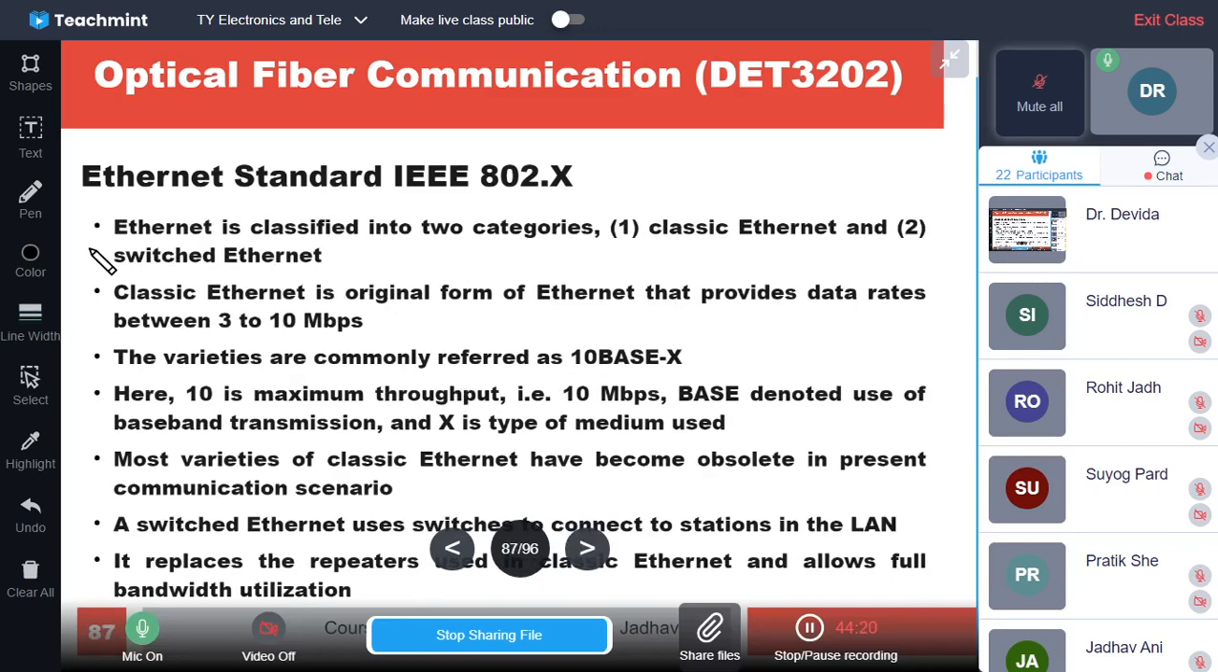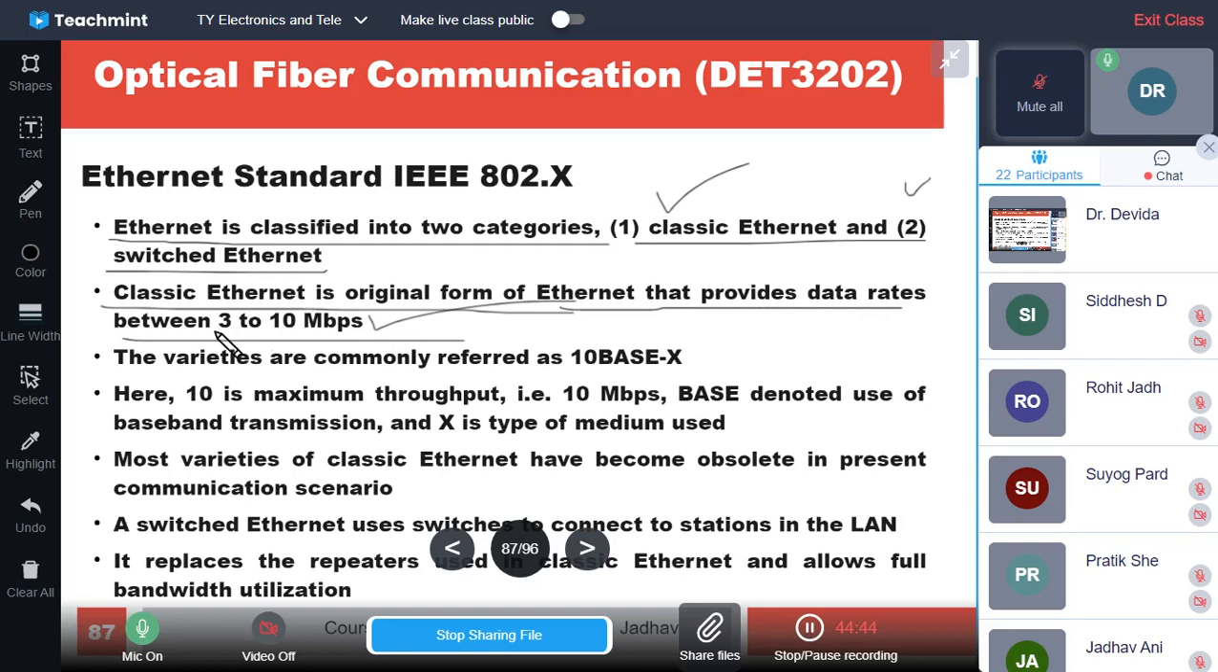Then Ethernet is classified into two categories. One is classic Ethernet and the second is switched Ethernet. Classic Ethernet is the original form of Ethernet, which provides a data rate between 3 to 10 megabits per second. So the maximum is 10 Mbps.